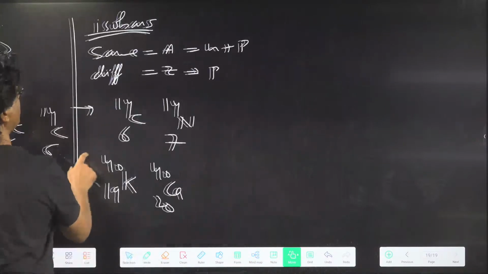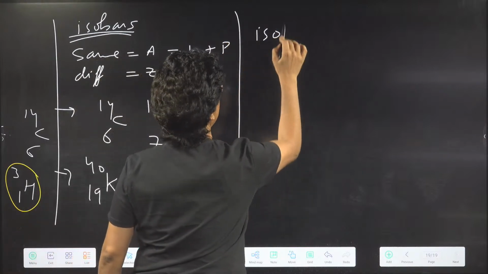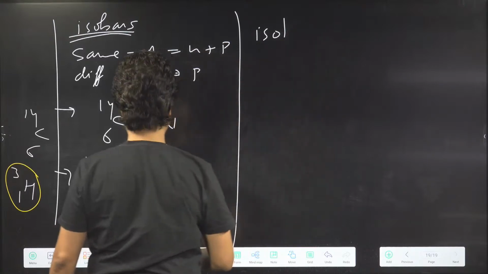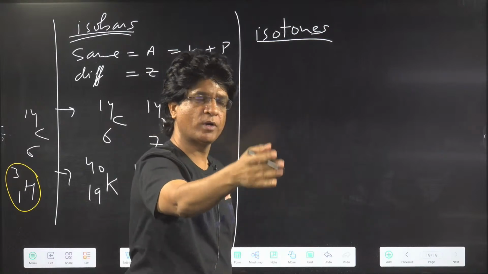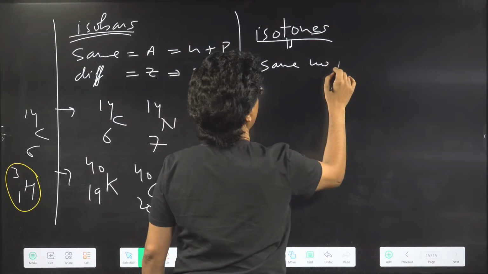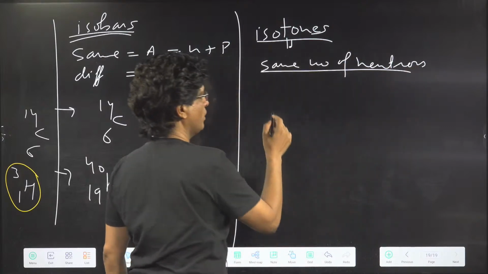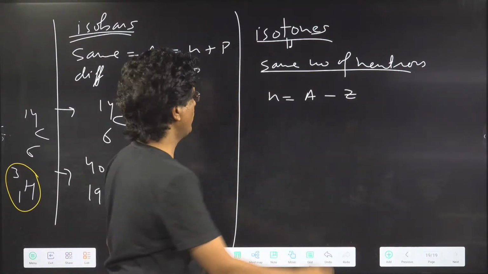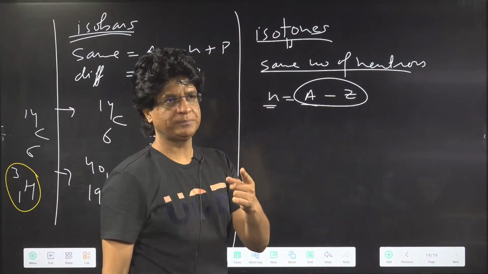Next one is isotones. So what are isotones? Isotones are those which have the same number of neutrons. Yes or no? N will be what? A minus Z. Number of neutrons, or say A minus Z, should be the same.